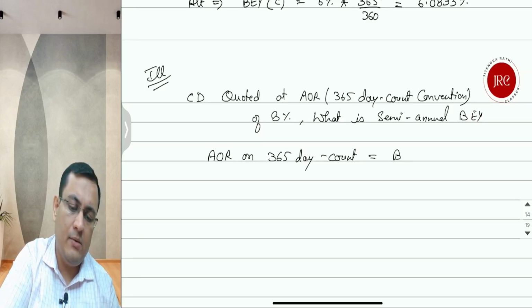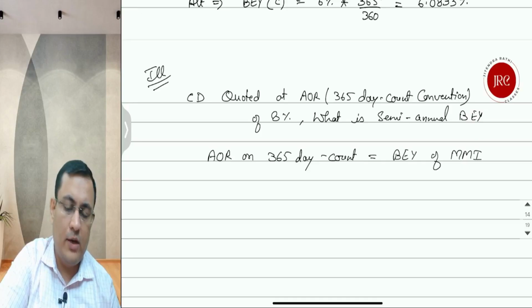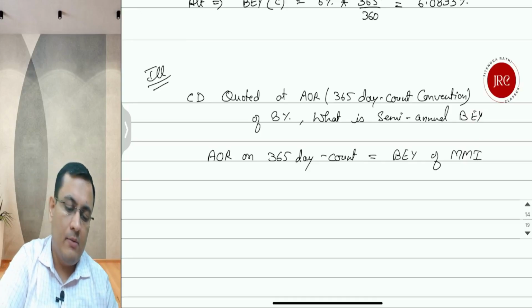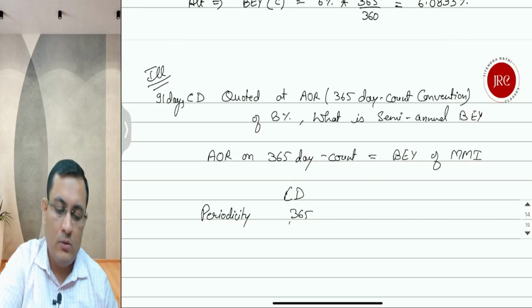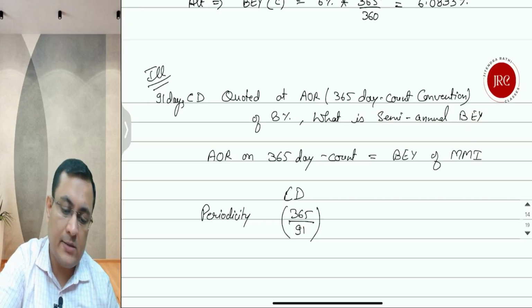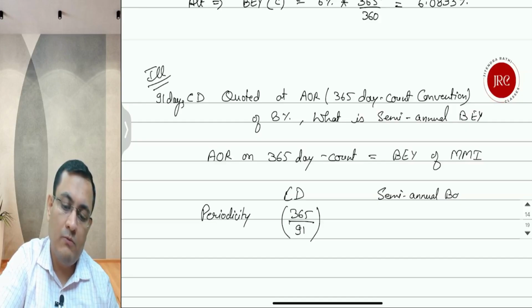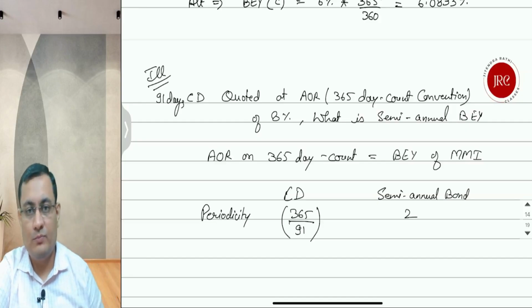is BEY of MMI. Now we want to convert one periodicity into another. In case of CD, periodicity is 365 upon 91, it's a 91-day CD, let's say. So periodicity will be 365 upon 91, whereas a semi-annual bond will have a periodicity of 2.